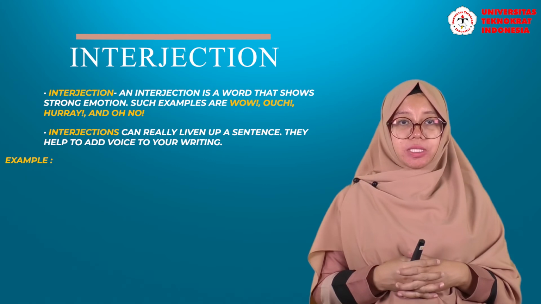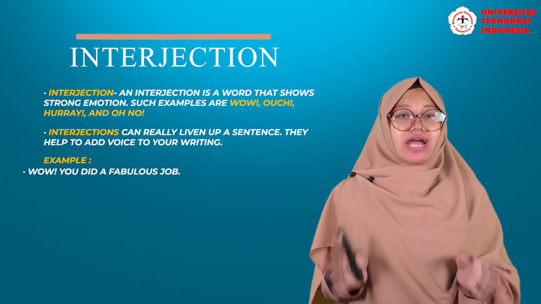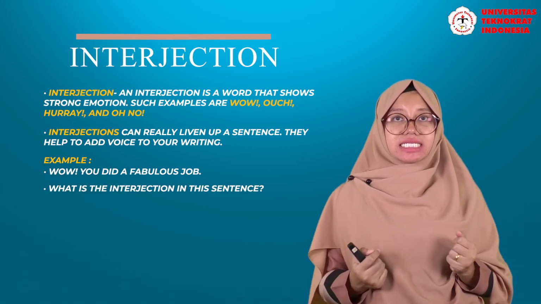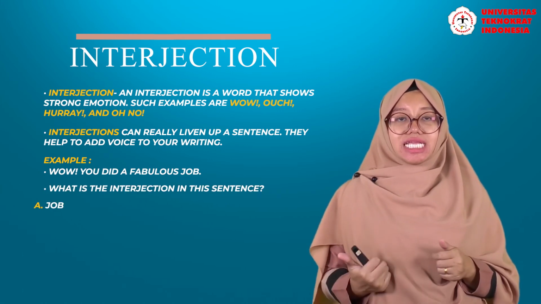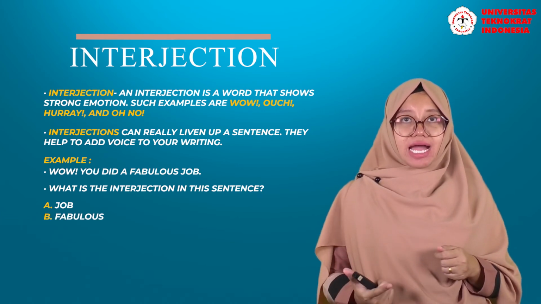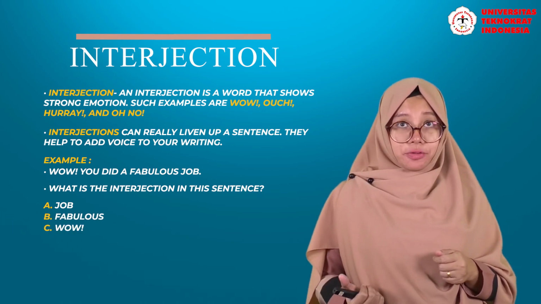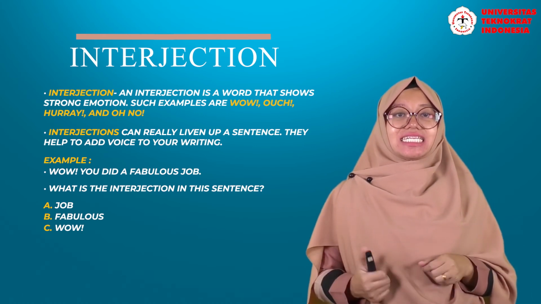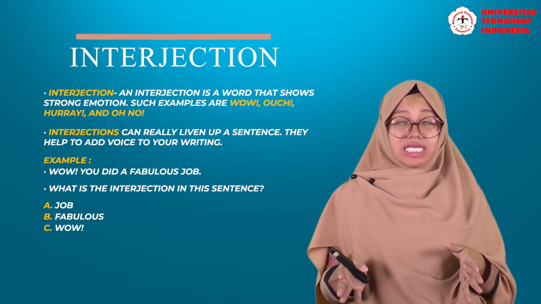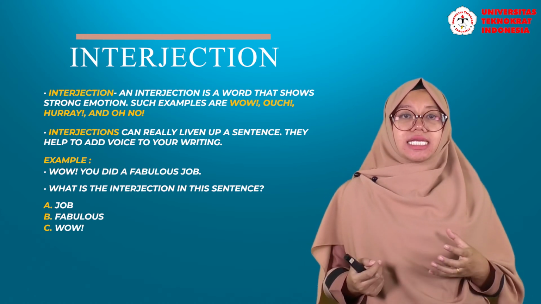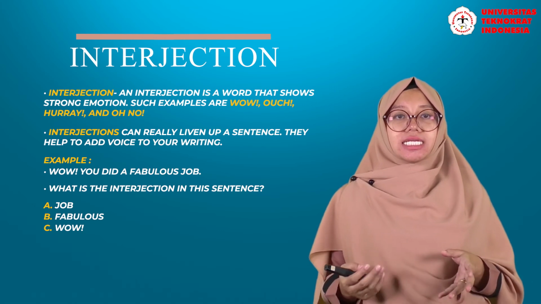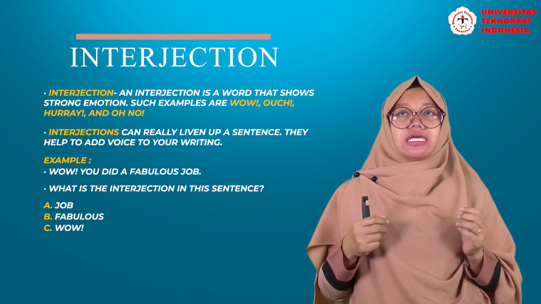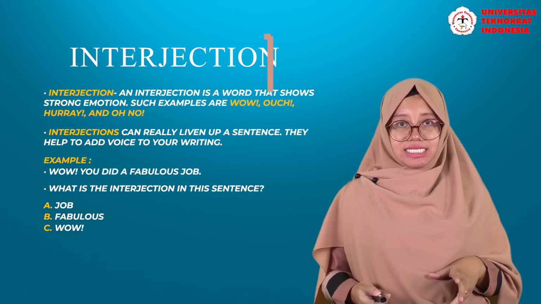Now I have an example. "Wow, you did a fabulous job." What is the interjection in the sentence that I have said before? A, job. B, fabulous. C, wow. Can you guess the right answer? Yes, the answer is C, wow, because "wow" here shows an emotion, that your friend was very happy and very surprised that your job is very excellent.